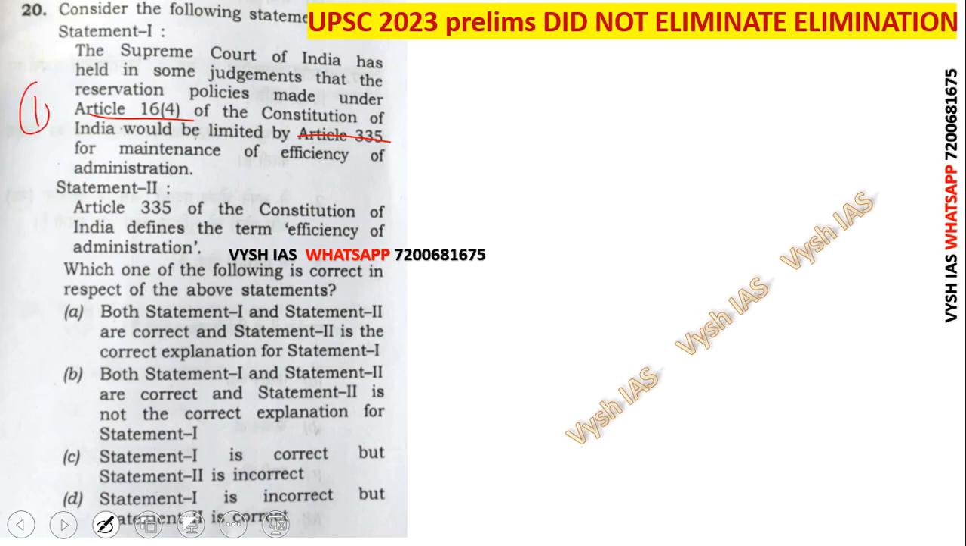So here statement 1 is correct, there is a limitation. Now this is actually a usual UPSC type question. Article 335 defines the term efficiency of administration. Most of our constitutional articles, if you see, don't define anything. There are many words which I have in my test series which they mention, but they don't define. They don't explain what is the meaning of it.